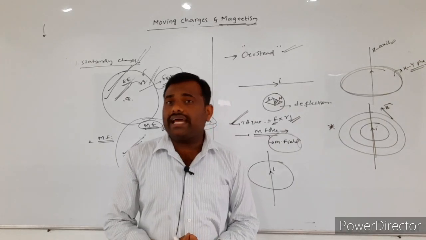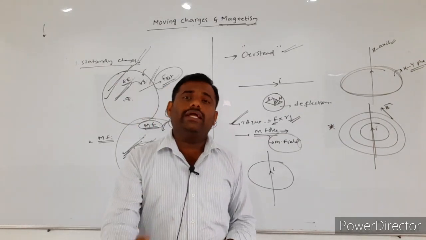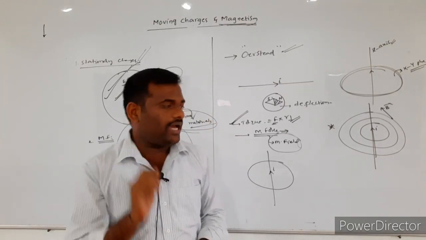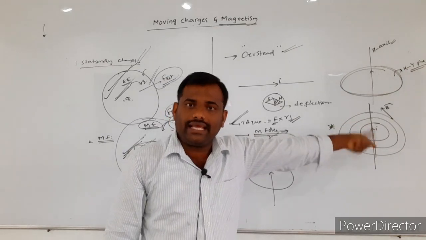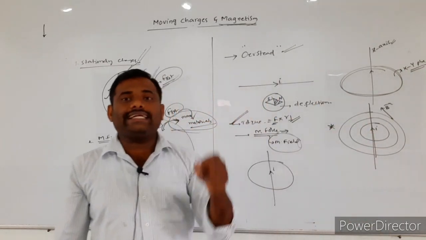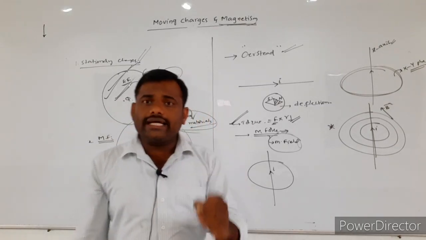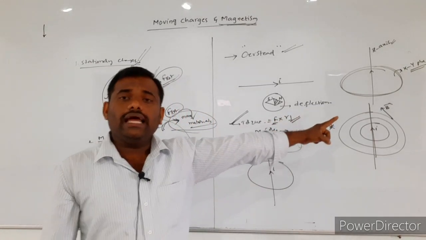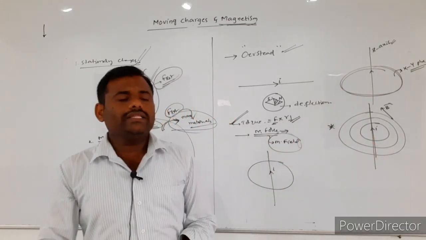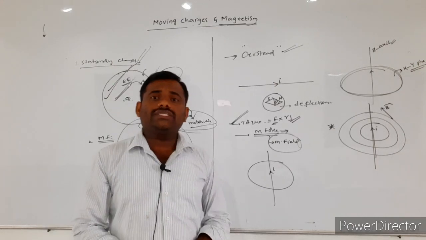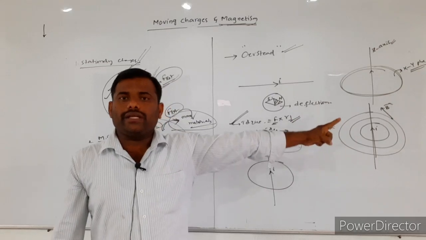So how can we find the direction of the magnetic field around the current carrying conducting wire? First we have to draw the concentric circular loops. At which point you need the magnetic field direction? At that point, if you draw a tangent, that tangent will give the direction of the magnetic field at that particular point.